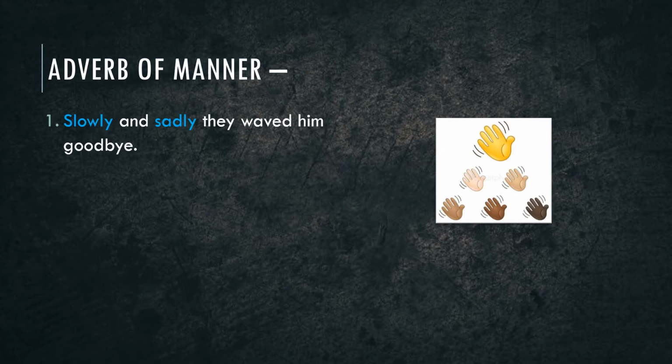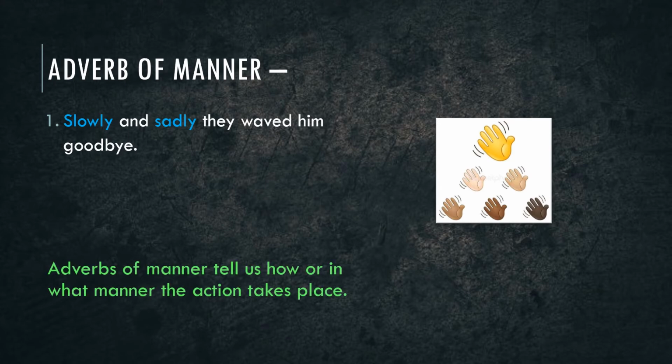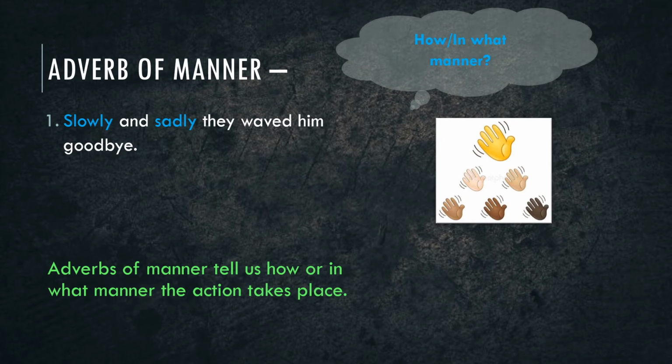When an adverb tells us how or in what manner the action takes place, we call it an adverb of manner. So the adverbs slowly and sadly are the adverbs of manner. Adverbs of manner answer the questions how or in what manner.